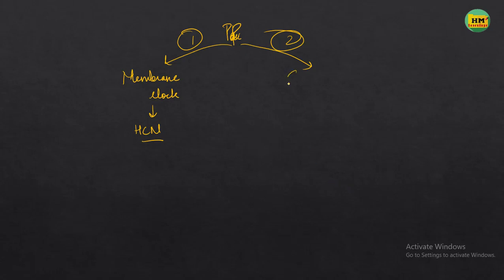I will not go into detail. Then the calcium clock. The calcium clock is the other component which is responsible for the pacemaker potential. We know that L-type voltage gated calcium channels open.